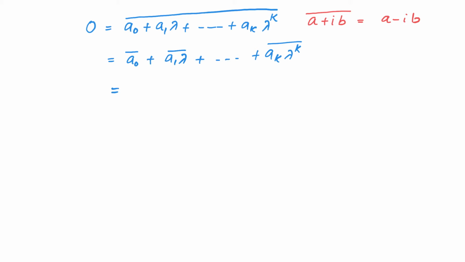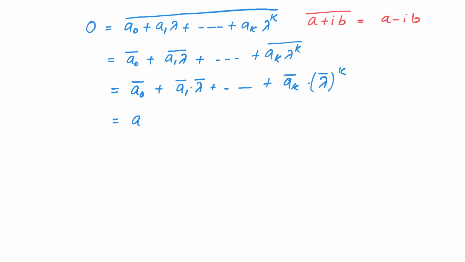Similarly, the conjugate of a product of two numbers is equal to product of their conjugates. Therefore, this is equal to a0 conjugate plus a1 conjugate into lambda conjugate plus etc. up to ak conjugate into lambda conjugate whole power k. And further notice that as a0, a1, a2, etc. up to ak are real numbers, their conjugate is same as itself.